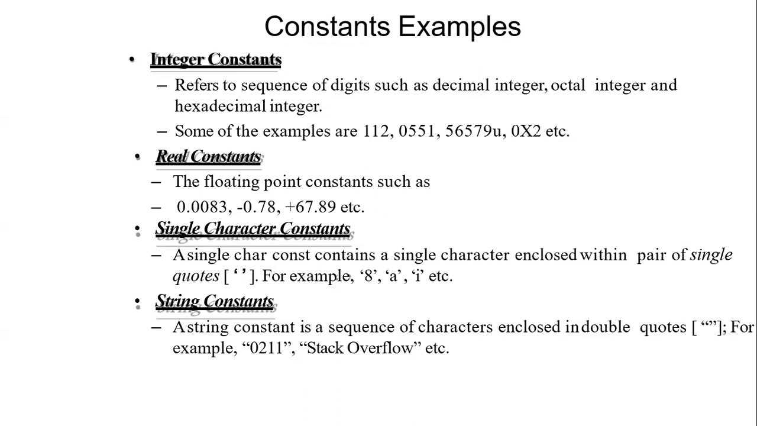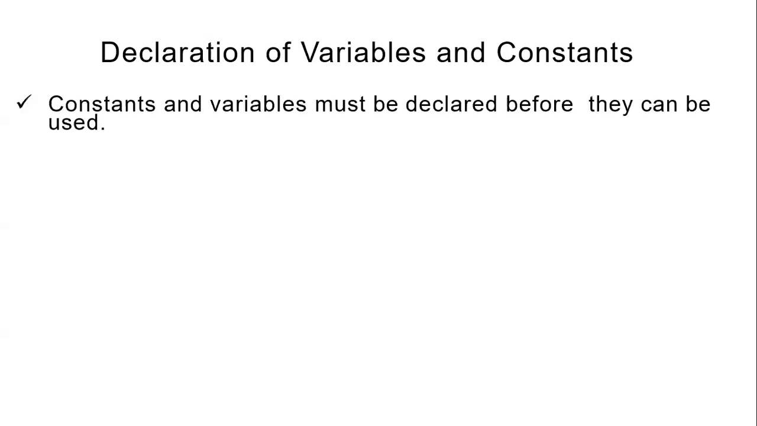So these are the four constants of C, which is part of the tokens of the C language. Now, how do we declare a variable along with the constant? A variable is nothing but your identifier, and a constant, we know, is a value that cannot be changed during the execution of the program. Constants and variables must be declared before they are used.